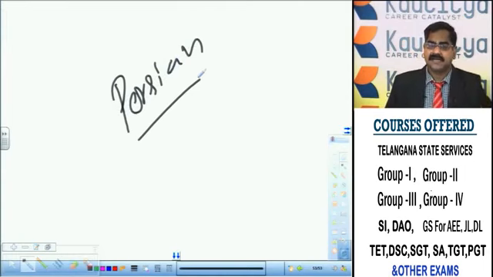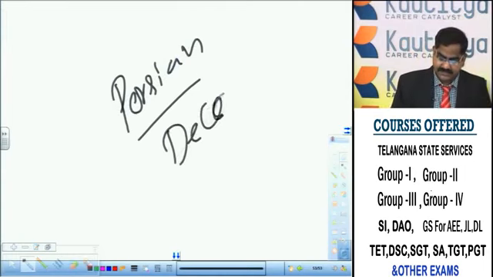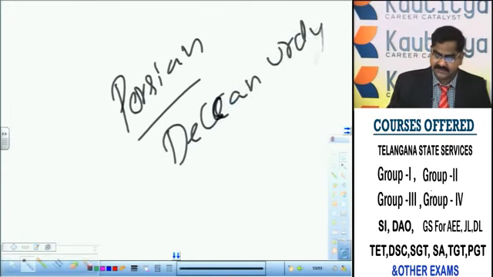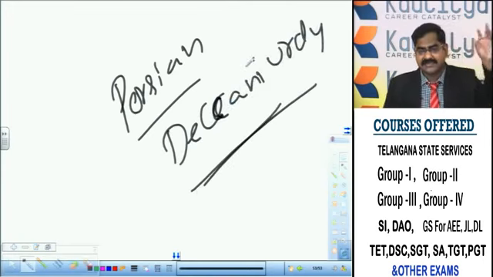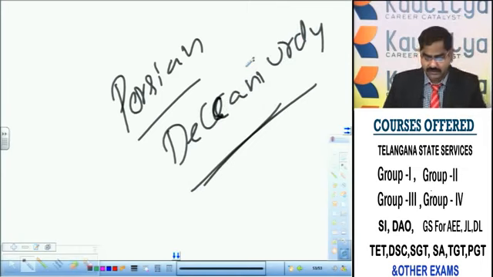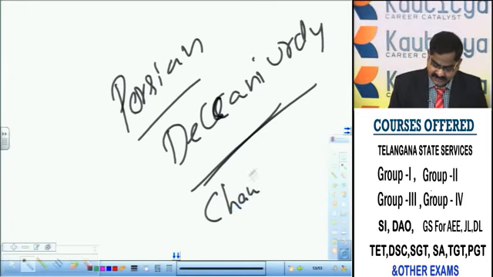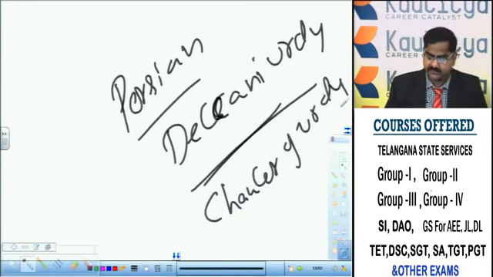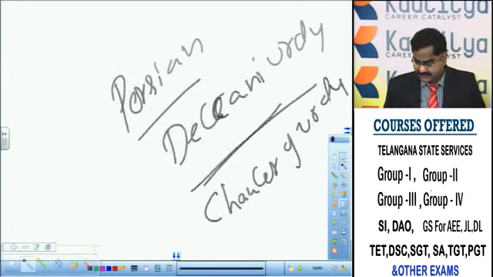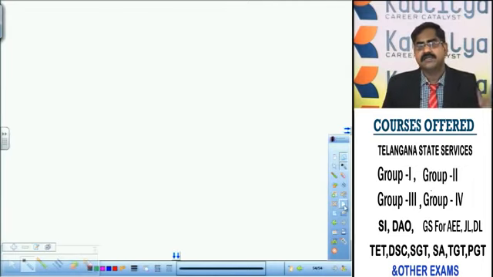And he developed Deccani Urdu also, a dialect. South Indian Urdu is called Deccani Urdu, and North Indian Urdu is called Lucknowi Urdu. This Deccani Urdu dialect was developed by the time of Ibrahim Quli Qutub Shah. That's why he was known as the Chaucer of Urdu. He not only developed Deccani Urdu, he developed Telugu language and literature also in his court.